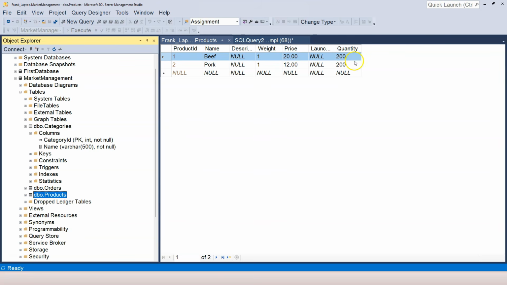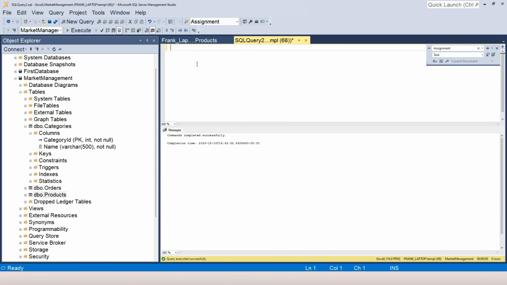We can use the name, but that's not ideal because the name can change in the categories table. When that changes, if we use the name to remember the category in the products table, then when the name changes in the categories table, we also have to update the products table. So the ideal design here is to use the category ID in the products table to link back to the categories table. So we're going to change the products table, and we are going to add an additional column.